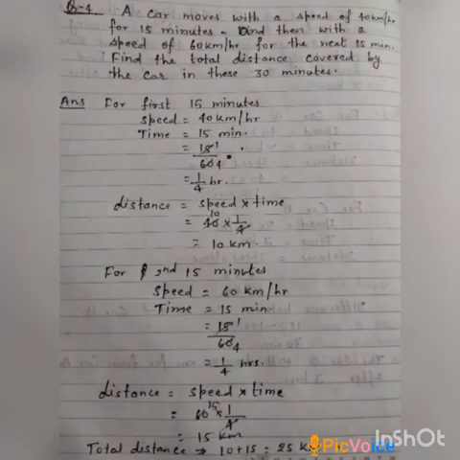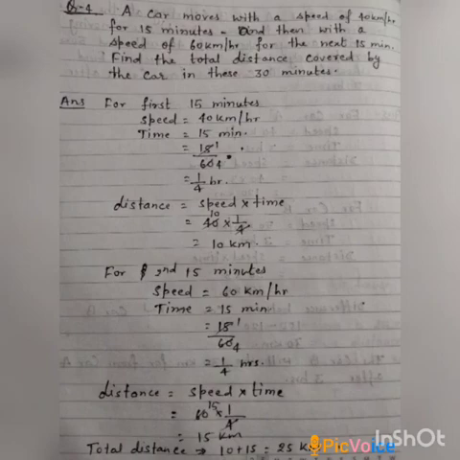Now question number 4. A car moves with a speed of 40 km per hour for 15 minutes and then with a speed of 60 km per hour for the next 15 minutes. Find the total distance covered by the car in these 30 minutes. Now we will calculate the distance covered by the car in both 15 minutes. In first 15 minutes, the speed is 40 km per hour and time will be 15 minutes, that is 15 divided by 60 hours, that is 1 by 4 hours.